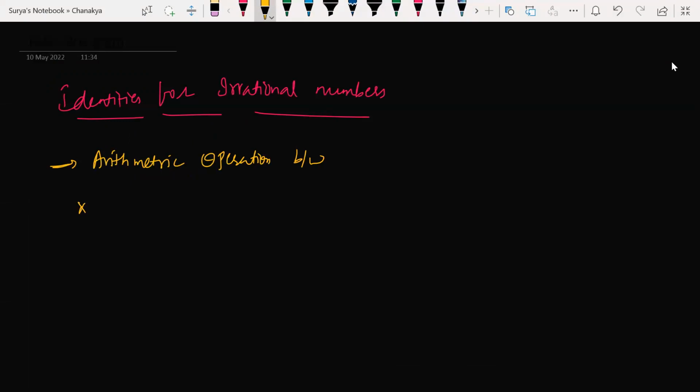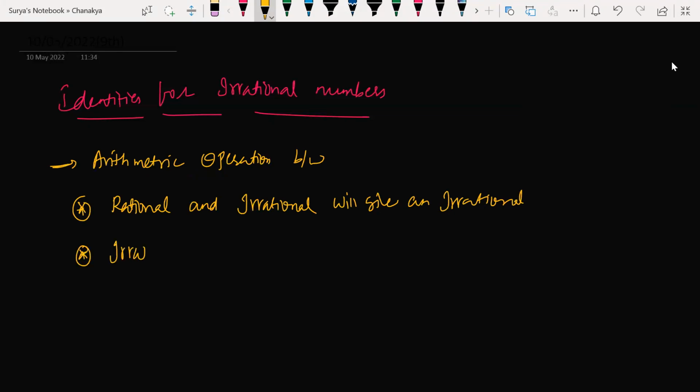Look at this here. First of all, we'll talk about rational and irrational. Rational and irrational will give one what? Irrational number. How? I'll tell you. Irrational and irrational will give a rational or irrational number.